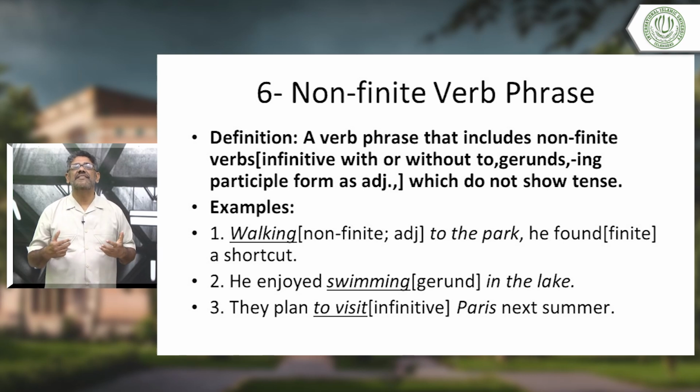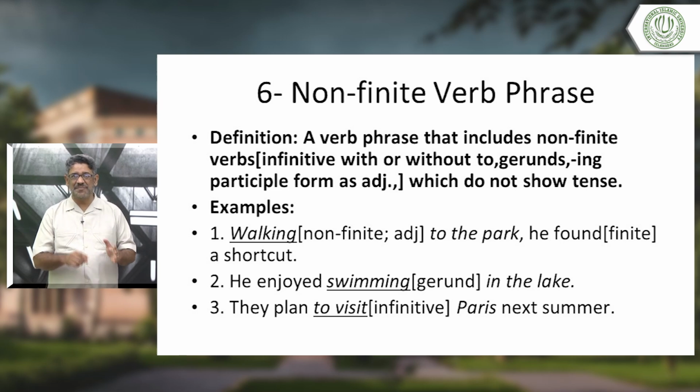Examples always make things clear. We human beings learn everything by examples. Number one, walking, non-finite. Okay, it's used as an adjective here. Walking here has been used as an adjective. Is it, my students, is it surprising for you?